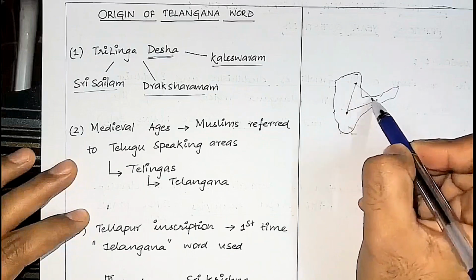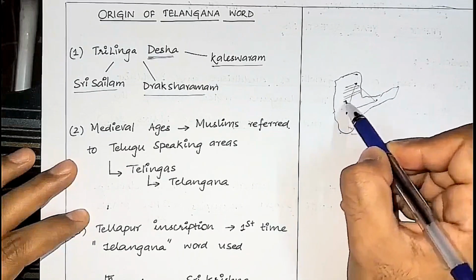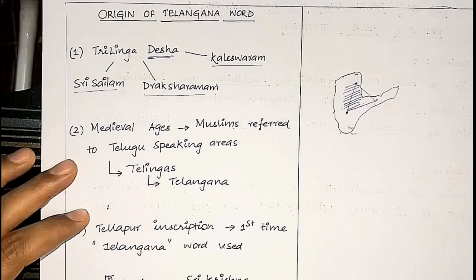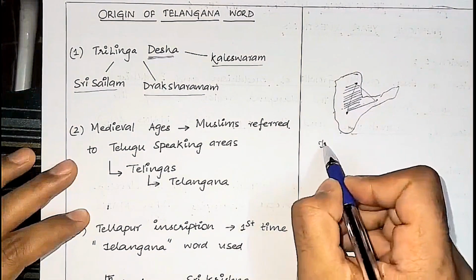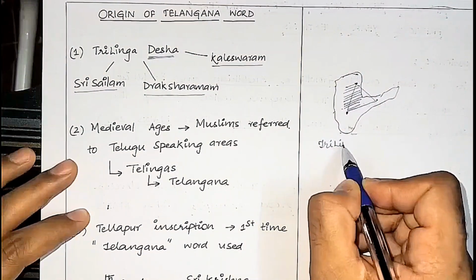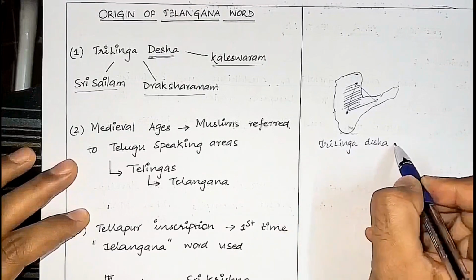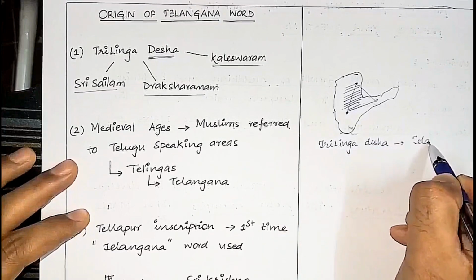So roughly the Telangana land is called the Trilinga Desha. This Trilinga Desha eventually came to be called Telangana.